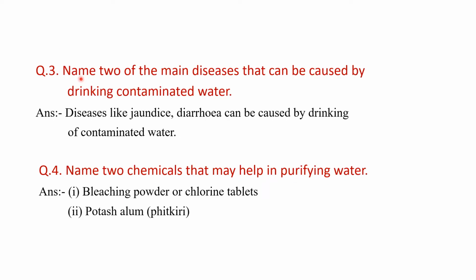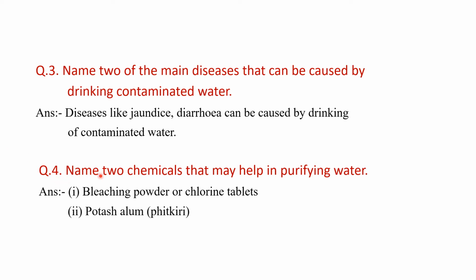Now the third question is: name two main diseases that can be caused by drinking contaminated water. Here contaminated means polluted water. So diseases like jaundice and diarrhea can be caused by drinking this polluted or contaminated water.